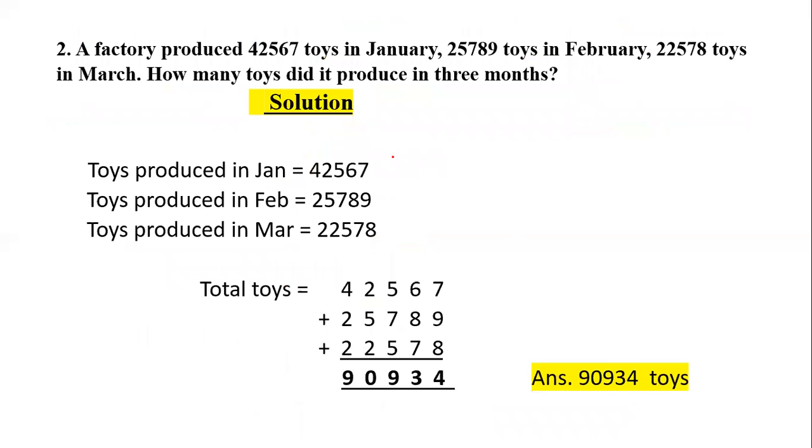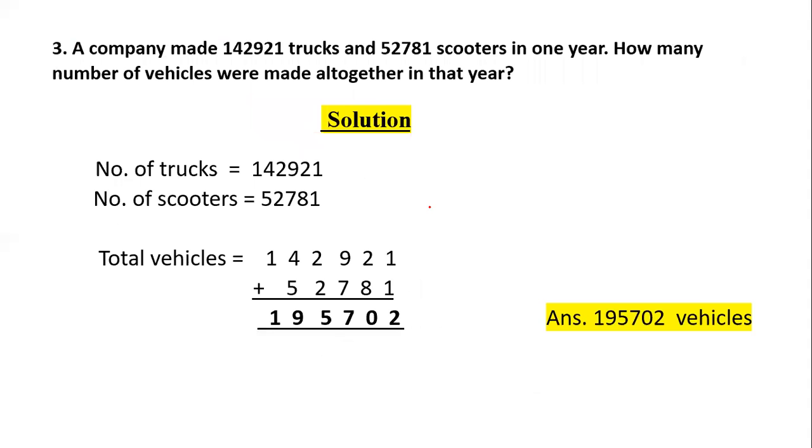Children, the next question is exactly the same as question one, only you should know how to write the statement. I told you, you have to read the last line first. How many toys did it produce in the 3 months? It means you have to find the number of toys in the month of January, in the month of February, in the month of March. Then you have to add it, right? Do it yourself.